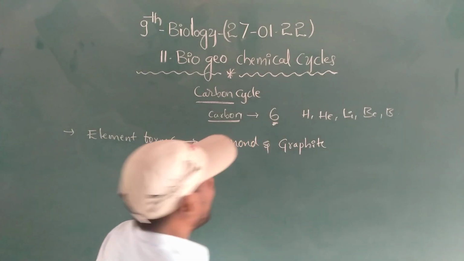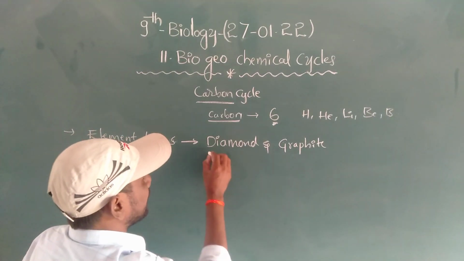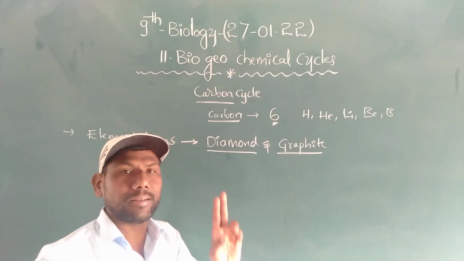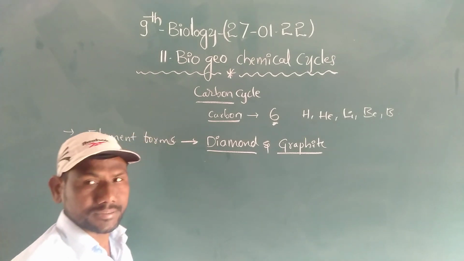These two are the elemental forms of carbon, diamond and graphite.